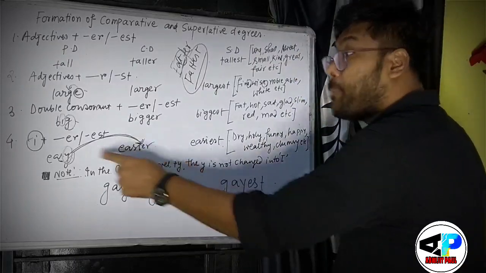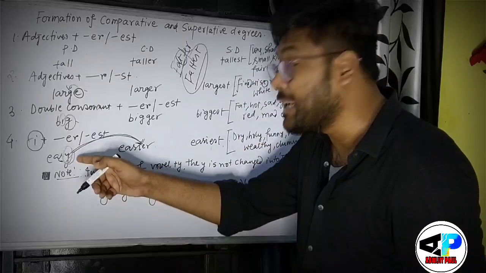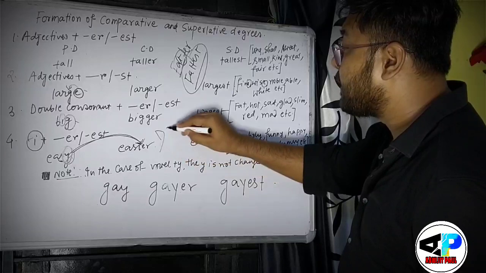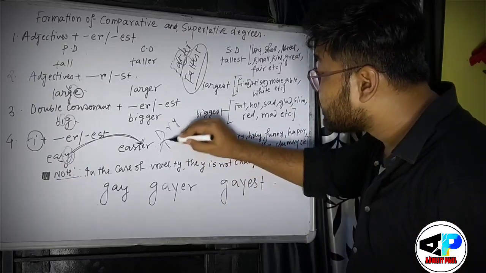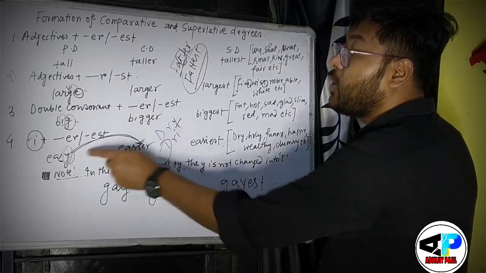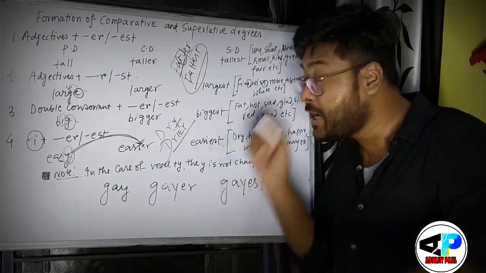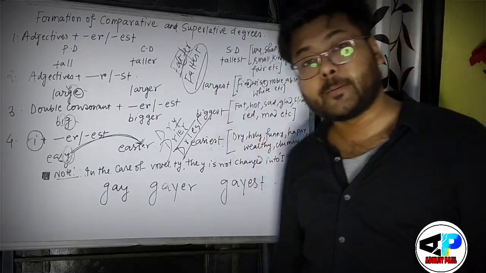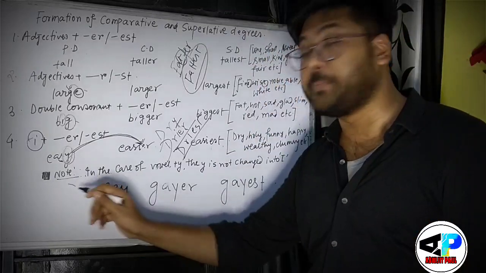So see, easy, E-A-S-Y, Y would be I, so easier, and you use er and est. There is no problem; you have to understand here that Y becomes I. Suppose you take dry, D-R-Y. When you make the comparative degree, Y becomes I, and accordingly er or est is used. So dryer would be D-R-I-E-R, drier, and driest would be D-R-I-E-S-T. Clear? So this is the rule. But there is an important note that I have mentioned below.